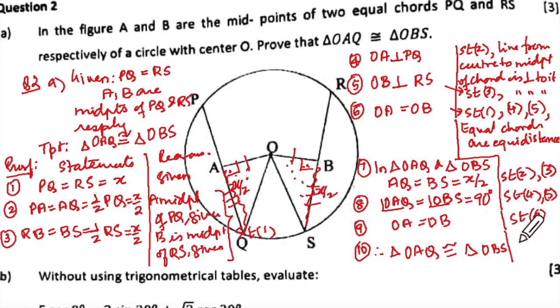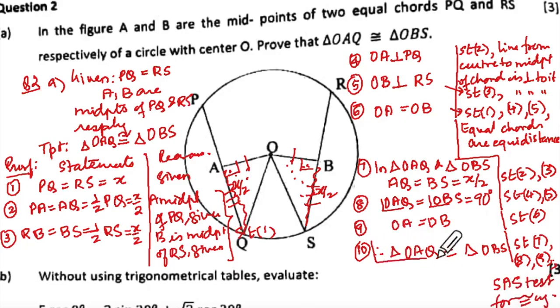OBS. And you will say from statement which one? 7, 8, 9. SAS, semicolon and SAS test for congruency. Correct? Yes, ma'am. Put this in a box and say proved. Okay, hence proved.